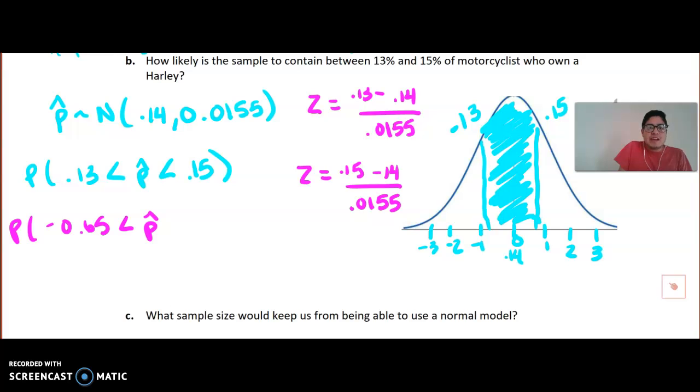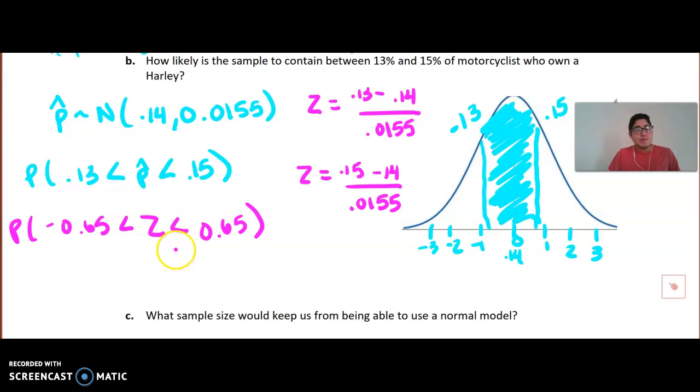Actually, I'm not doing p hat anymore because I'm not asking for the sample proportion. I'm asking that the z-score be greater than -0.65, and that the z-score is less than +0.65. So we would just go to table A here to find this value.